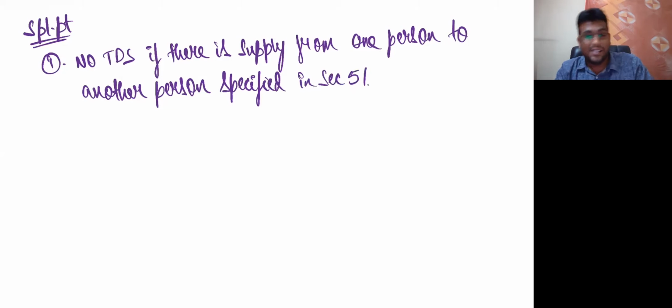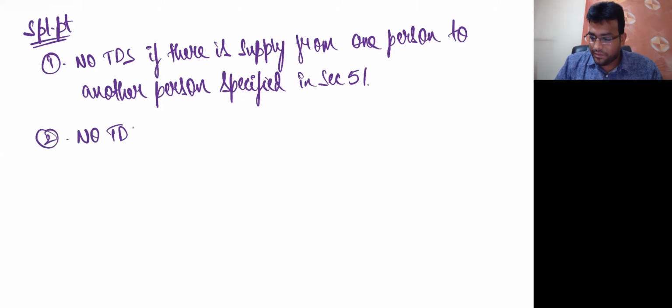That means if there is a supply between local authority and department of central government, then TDS will not apply. Or if there is a supply between any governmental agency and department of government, that means if government is doing it, TDS will not apply. Very logical. For their own self, why will they put TDS? Clear my difference? Everybody. Next, second point.